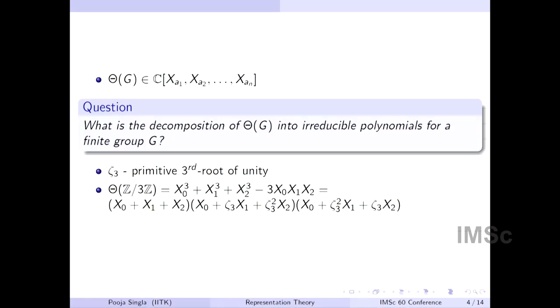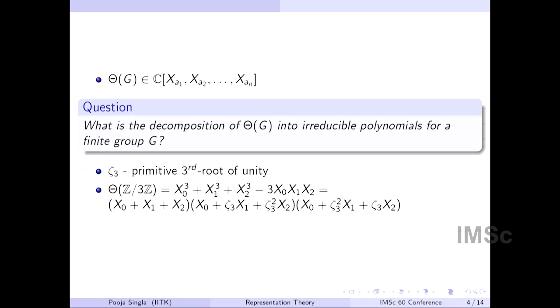Now, notice one thing: this is a polynomial in these variables x_{ai}, with integral coefficients, because it's just a determinant, but I'm viewing this as a complex polynomial in these variables. So the question that we are going to discuss is: what is its decomposition into irreducible polynomials for a finite group G? How does the group determinant decompose into irreducibles? That's the question that we would like to ask.